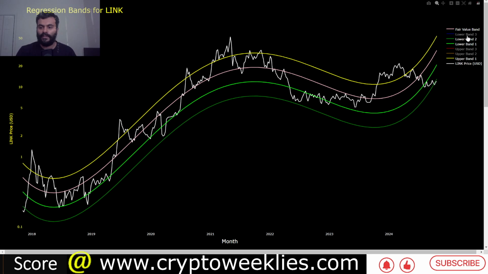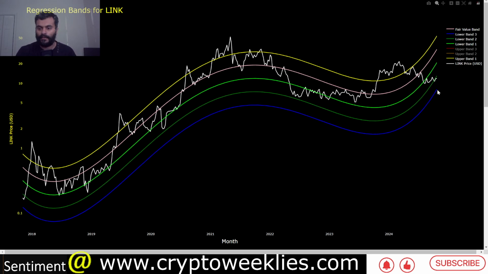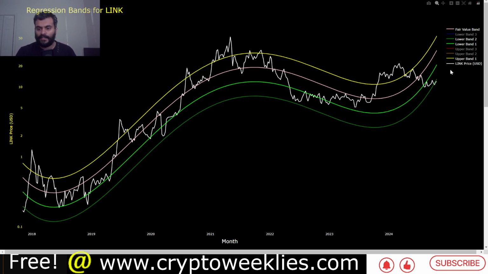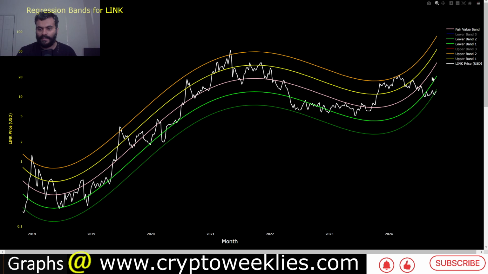If, on the other hand, this support is taken out, the 3 standard deviation or 99.7 percentile confidence is that the price stays above $8.11 at this point in time. And then again, if we were to analyze the 1 standard deviation ceiling for Link, that would be at around $54. In the previous rally, in February of 2024, the 2 standard deviation ceiling offered a significant